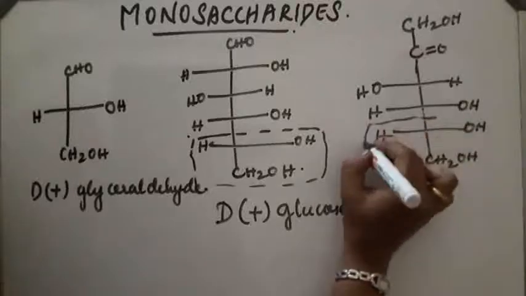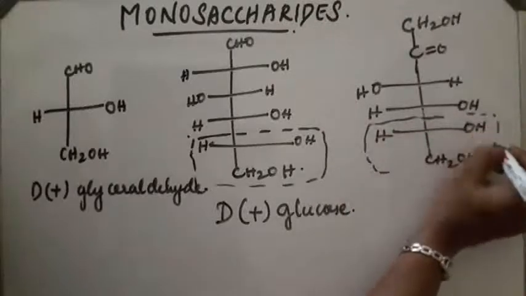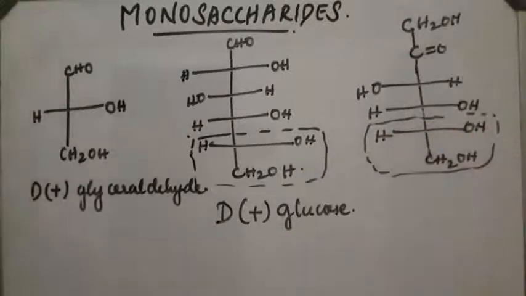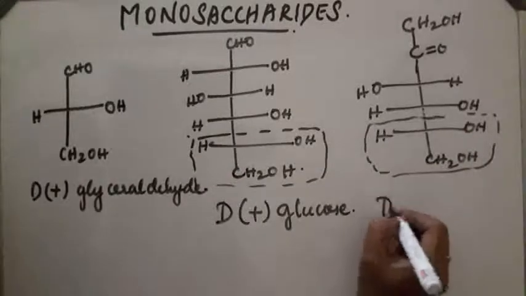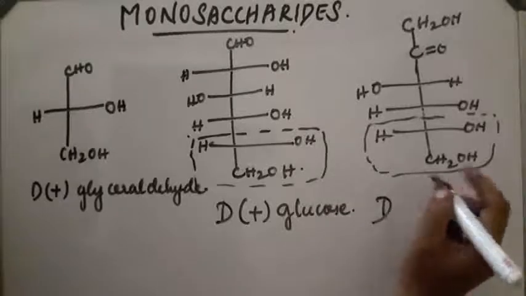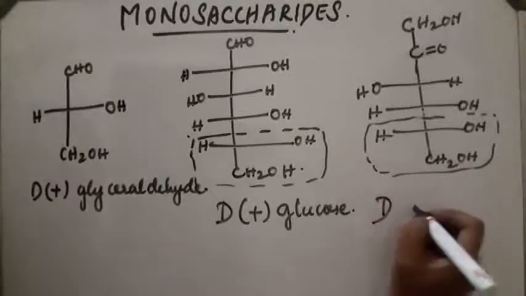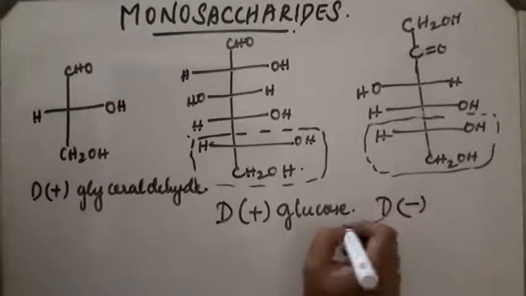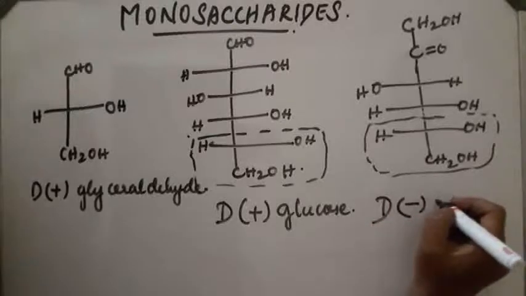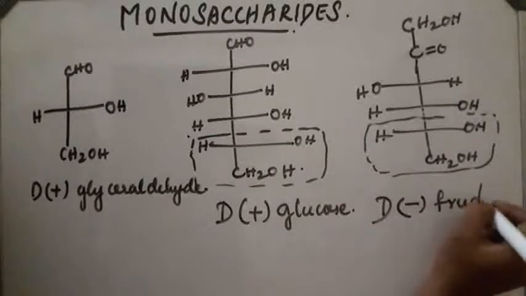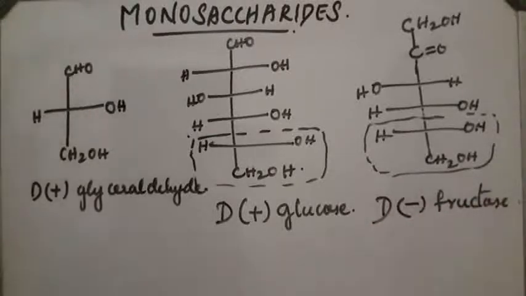Here the OH farthest from the keto group projects to the right, so this is also D. By suitable methods, it is concluded that it is levorotatory, so this compound is D minus fructose.